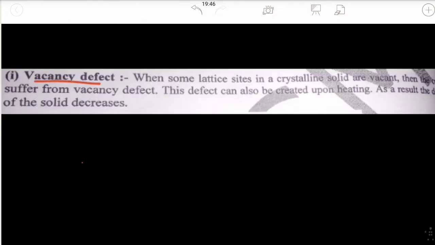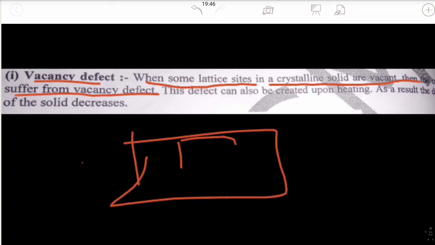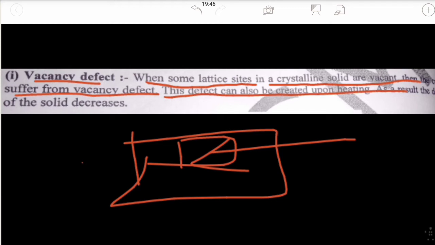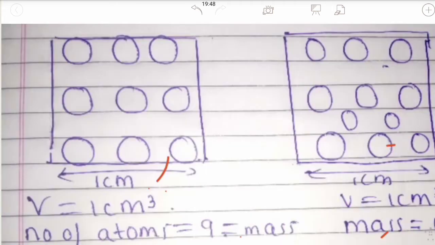Vacancy defect is the first type of stoichiometric defect. Vacancy means gap. When some lattice sites or points in a crystalline solid are vacant, then they suffer from a vacancy defect. If there is a gap, a vacant space, in the crystalline solid, then such crystals suffer from the vacancy defect. This defect can also be created upon heating. As a result, the density of the solid decreases.